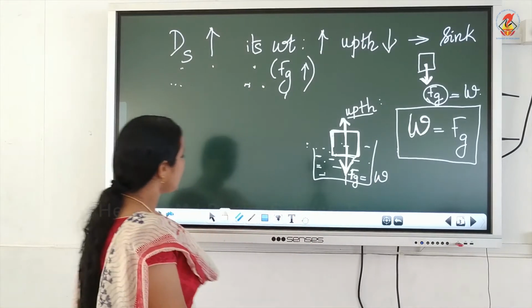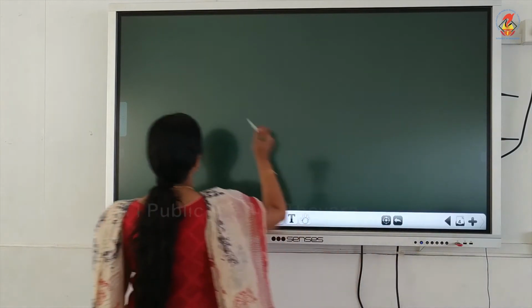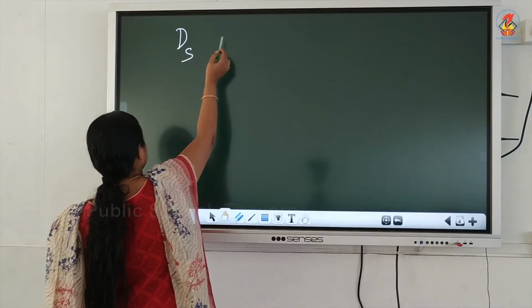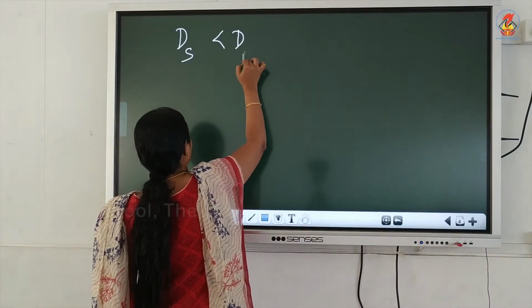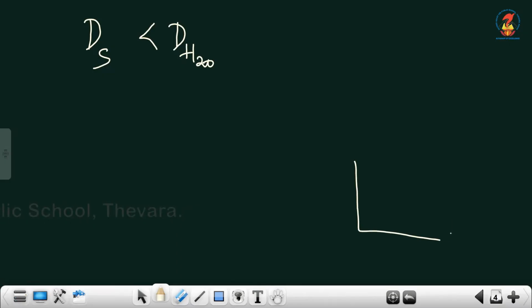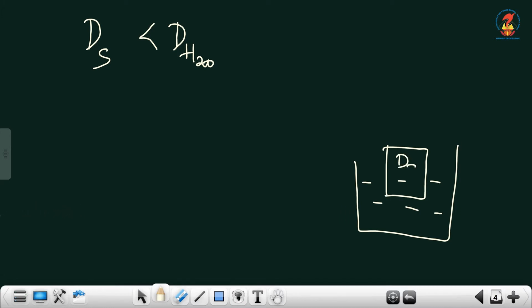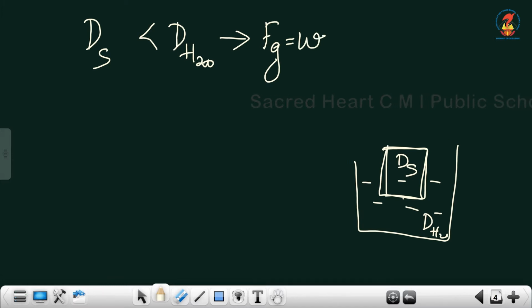Okay. Now, the second case is if the density of the substance is less than the density of water. Suppose we have a beaker filled with water and we are immersing an object. If the density of the substance is less than that of water, the gravitational force or the weight of the object will be less.